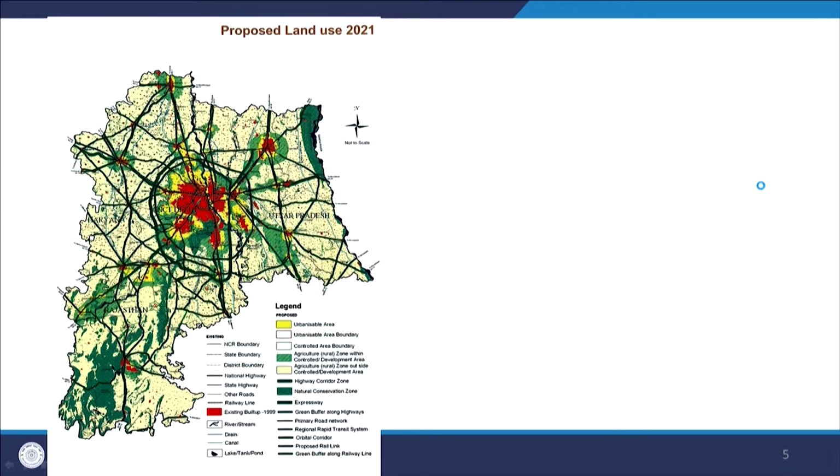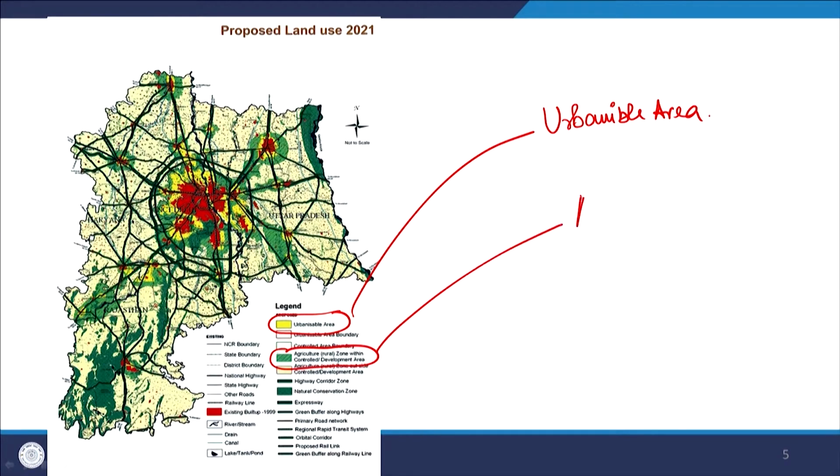Here in this plan you can see that the yellow color is depicting the urbanizable area, and this green color is depicting the agricultural area.